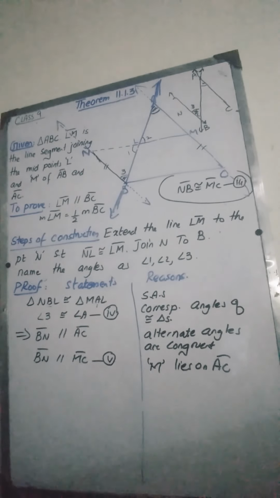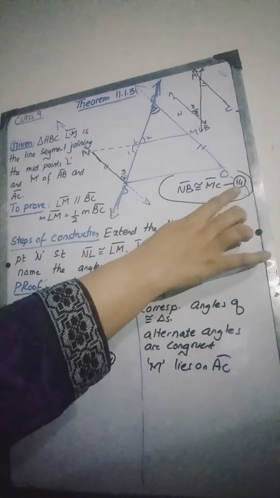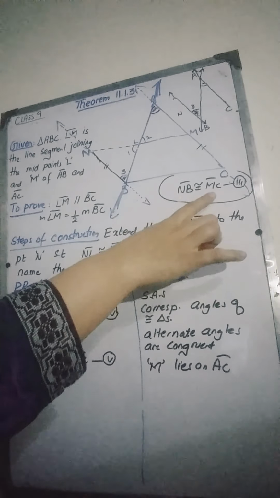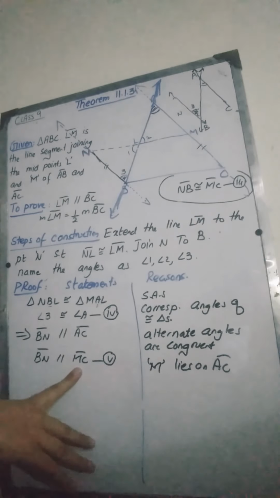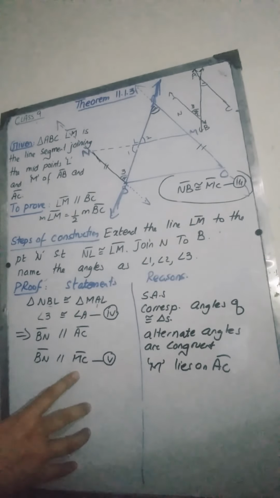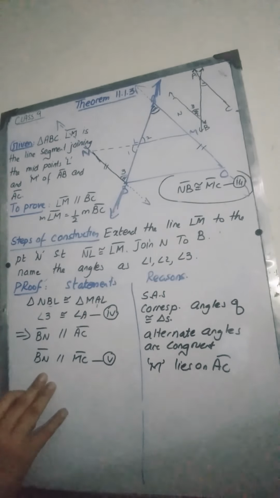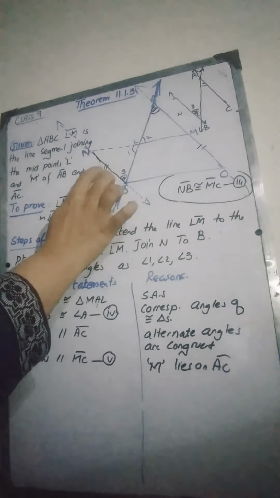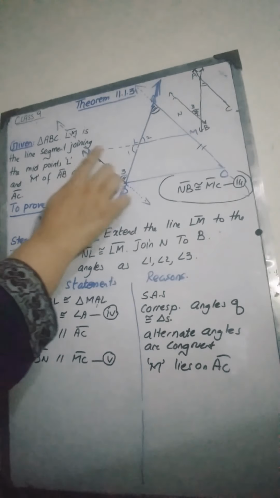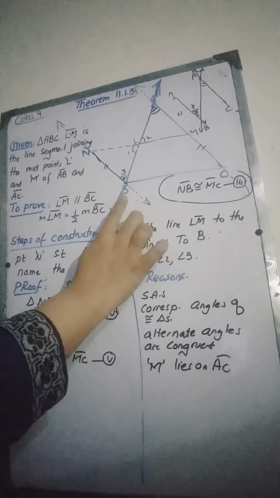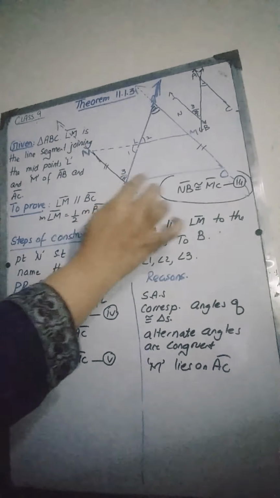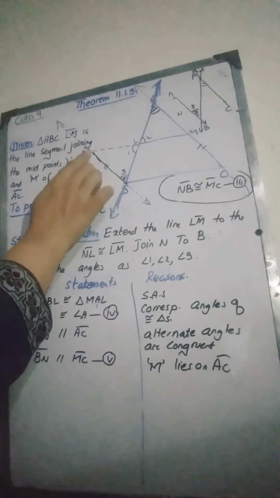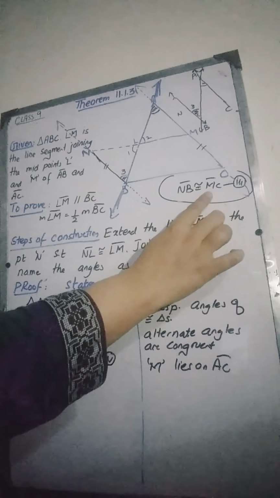The next thing is that in equation 3 we had learned that NB is congruent to MC, and here we have learned that NB is parallel to MC. So if you revise theorem 11.1.2, it tells us that if you have a quadrilateral, here we have the quadrilateral NBCM, and we have proved that NB is congruent to MC from equation 3.